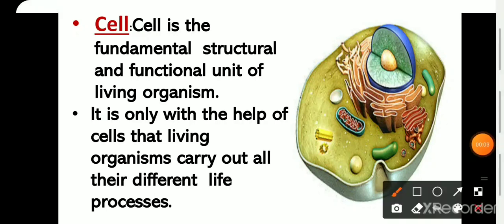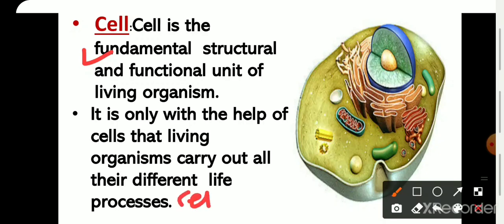So now be ready to answer a few questions. What is the smallest part of which our matter is made up of? Yes, very good. It is atoms. So now can you imagine what is the smallest part of which our body is made up of? Yes, it is the cell. So cell is a fundamental, structural and functional unit of living organisms. With the help of cells only, our body is able to carry out different life processes.